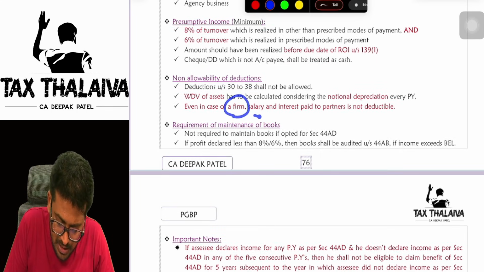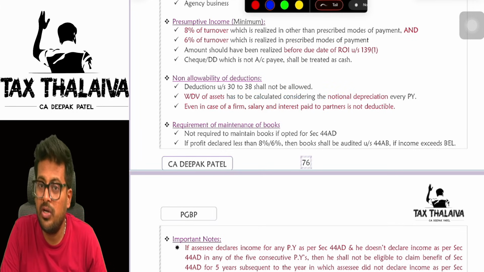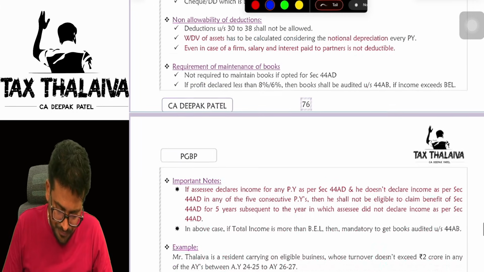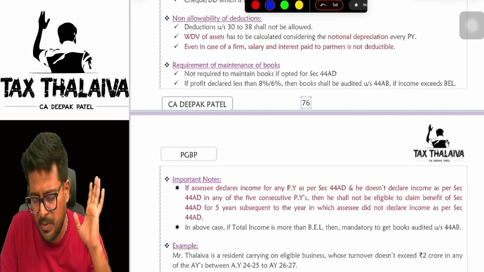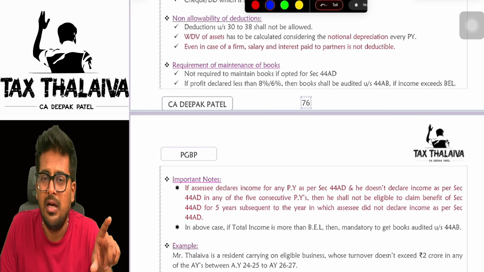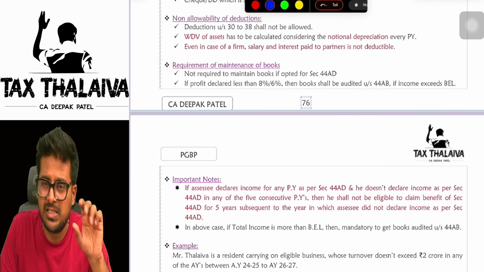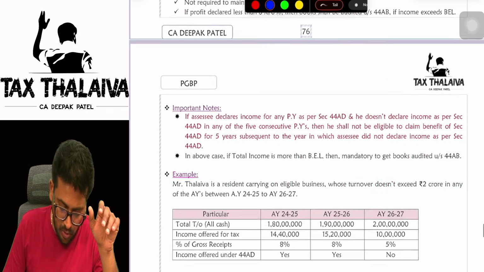Even in case of a firm, salary and interest paid to partners is not deductible. Are you getting this? Next. Required to maintain books of accounts. If you are offering minimum 6% or 8%, you are not required to maintain books of accounts. If you are not offering minimum 8% or 6% under section 44AD, then you are required to maintain books of accounts and get them audited also.